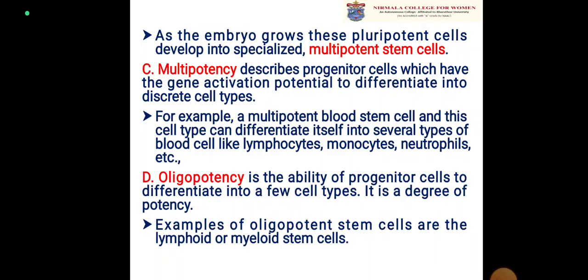Next one is multipotency. It describes progenitor cells which have the gene activation potential to differentiate into discrete cell types. For example, a multipotent blood stem cell can differentiate into several types of blood cells like lymphocyte, monocyte, neutrophil, etc. And oligopotency is the ability of progenitor cells to differentiate into a few cell types. It is a degree of potency. For example, oligopotent stem cells are lymphoid or myeloid stem cells.